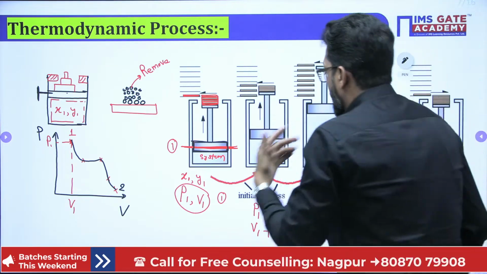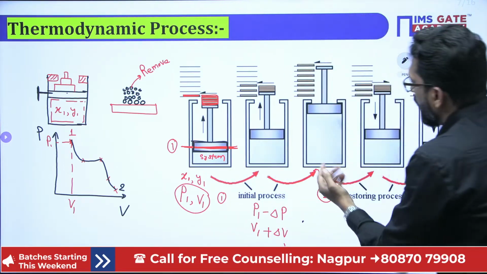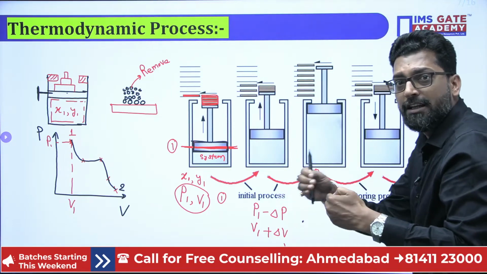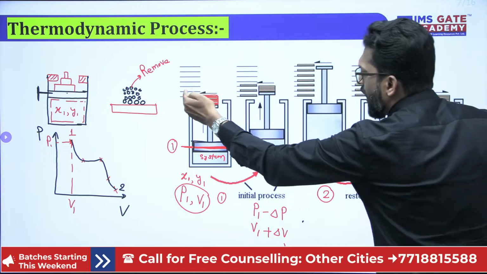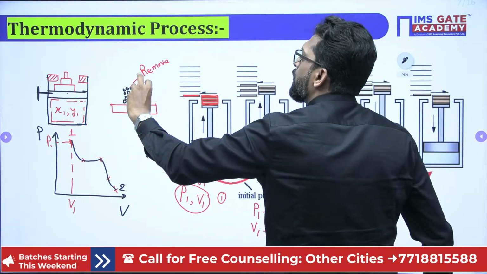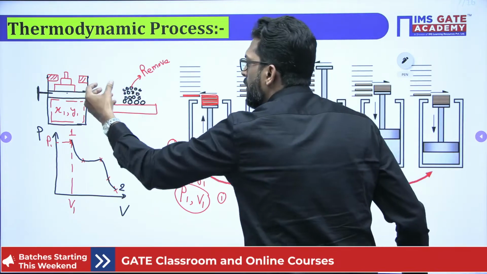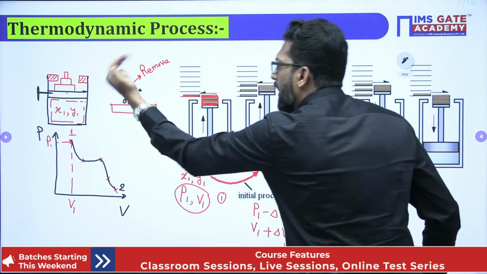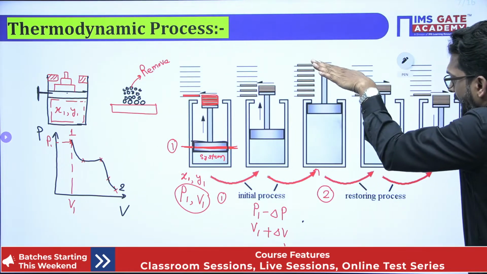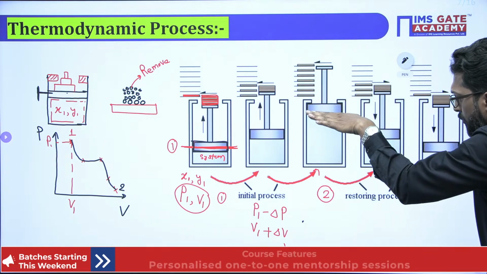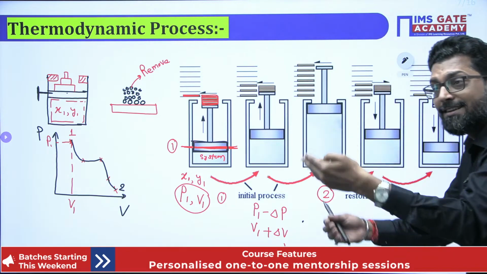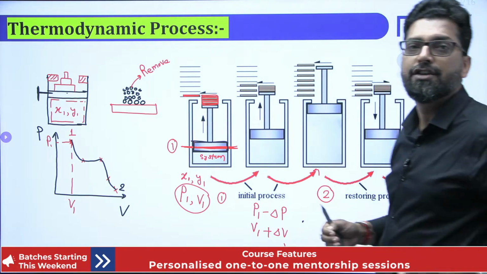Right. Now, what do we do? We reverse the activity. That means whatever weight you have removed from the piston, you can again put back on the piston one by one. That shows that exactly the same path will be followed and the system will restore its initial point.